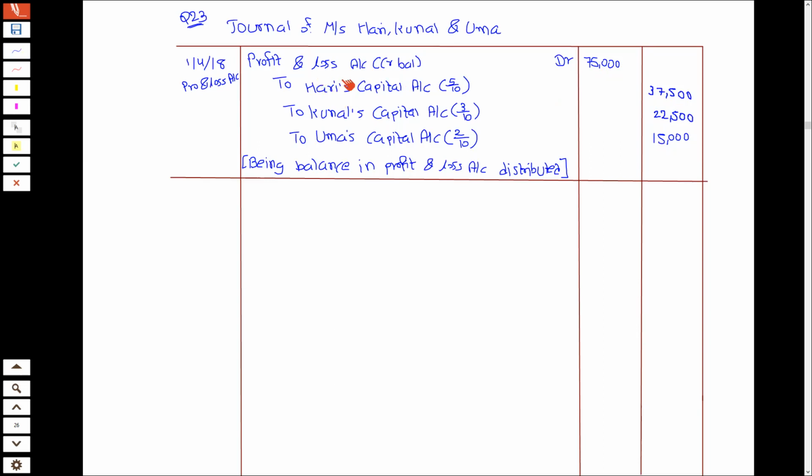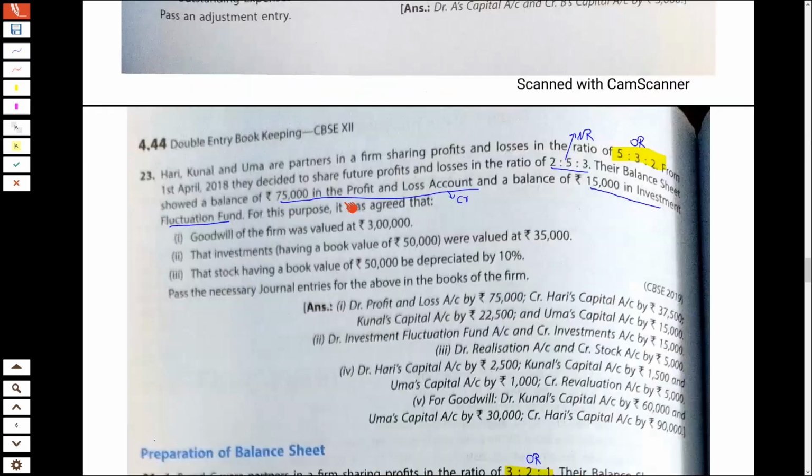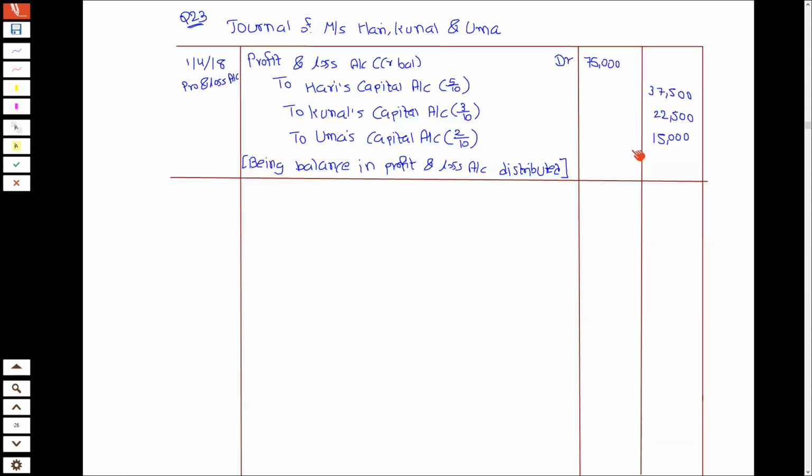So we have distributed the profit and loss account. Look here. Our first entry is profit and loss account debit 75,000. To Hari 37,500. To Kunal 22,500. To Uma 15,000. So we have distributed profit and loss account. Okay. So I hope you are clear about this.